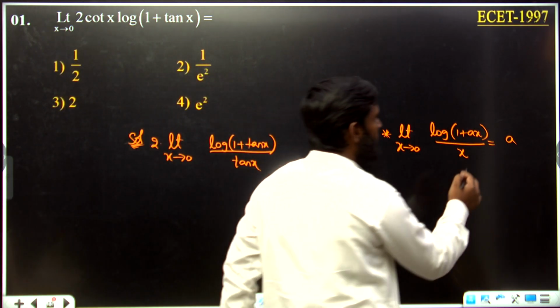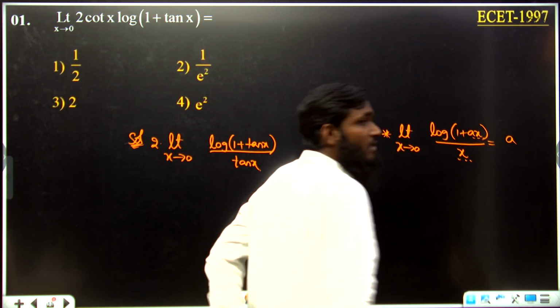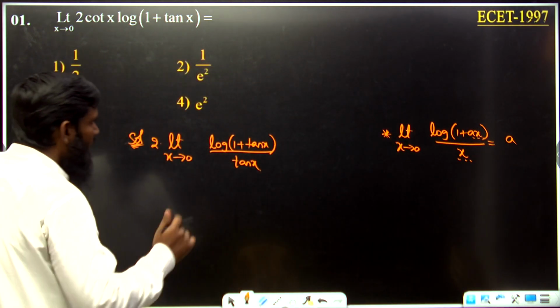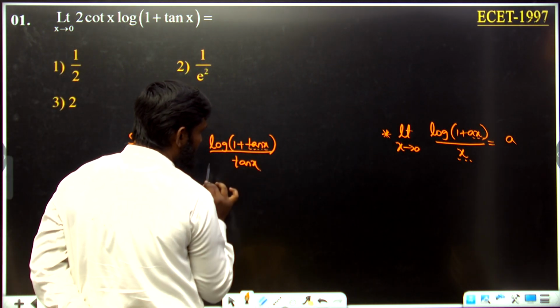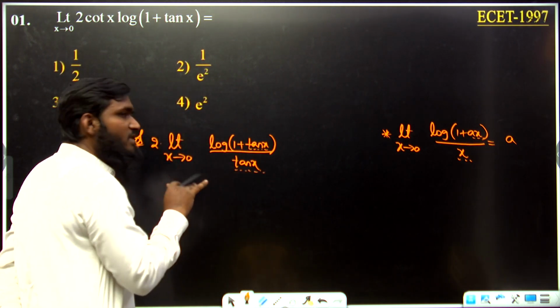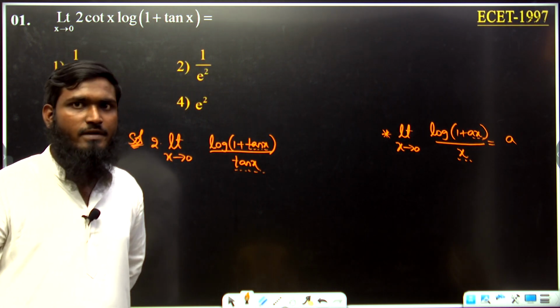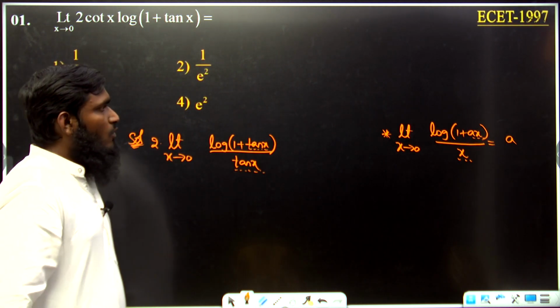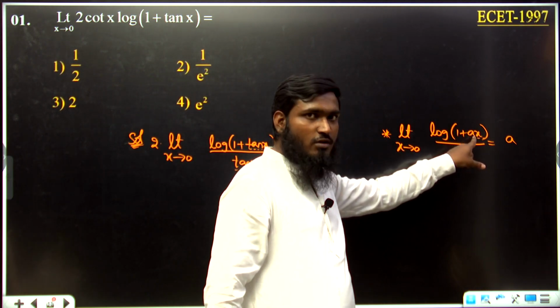Over here also, this x and this x is same, then we have written the answer as a. Similarly, what is the function we are having over here? The function is tan x. Again same function, tan x. If x is tending to 0 means we can take tan x is also tending to 0. That part already we have discussed. Now after taking this function is same, we are taking the coefficient of that function.